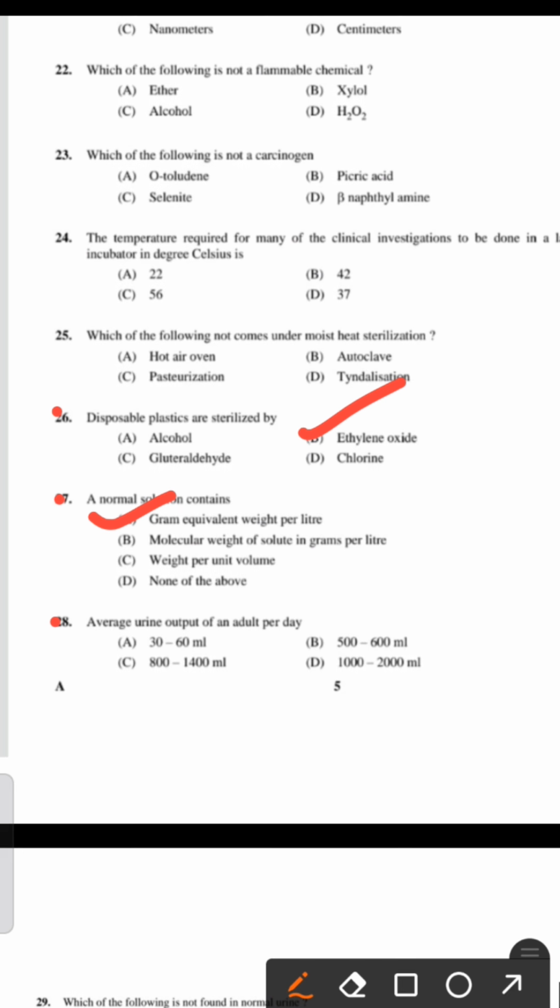Then question number 28. Average urine output of an adult per day: 30 to 60 ml, 500 to 600 ml, 800 to 1400 ml, 1000 to 2000 ml. The right answer is option D, 1000 to 2000 ml.